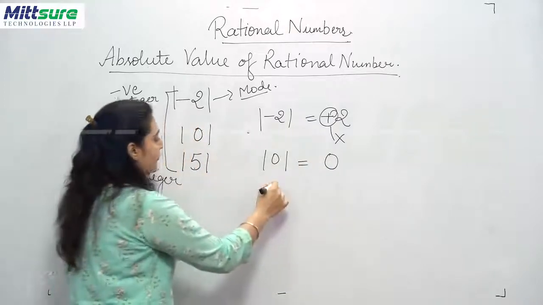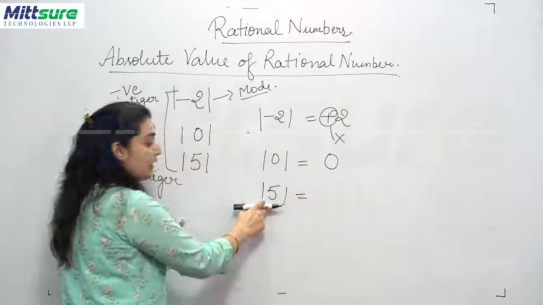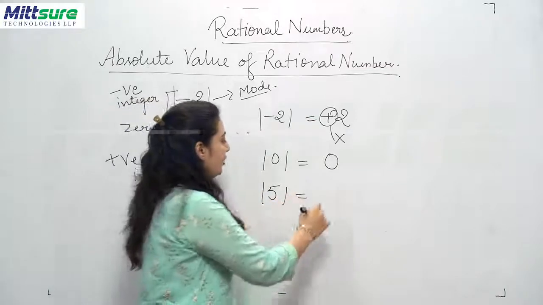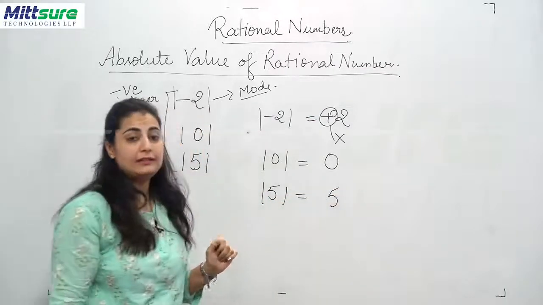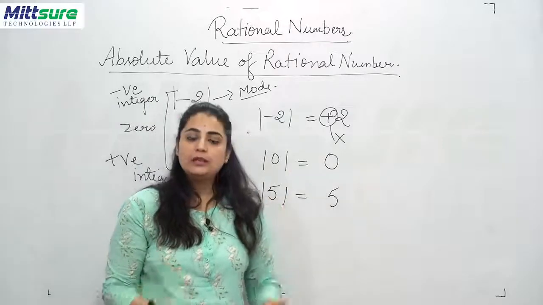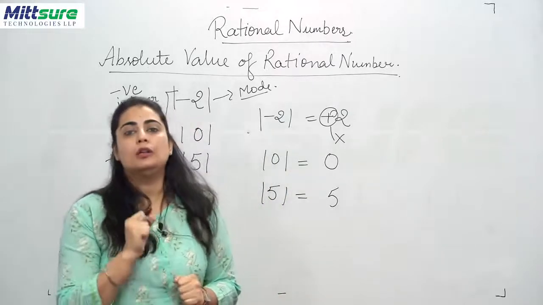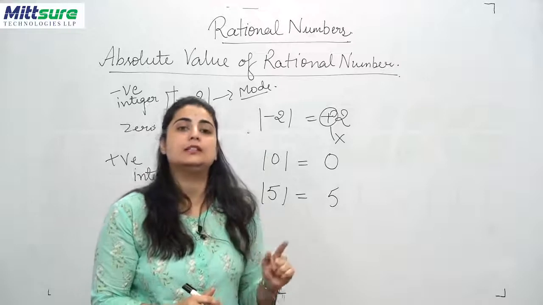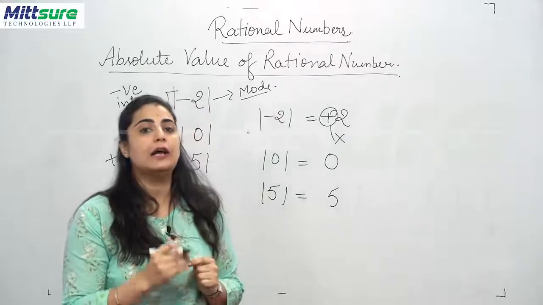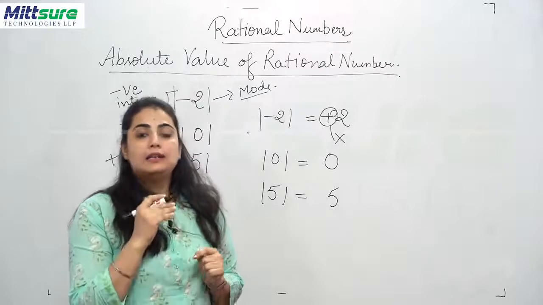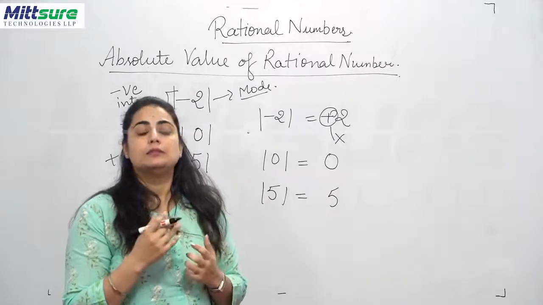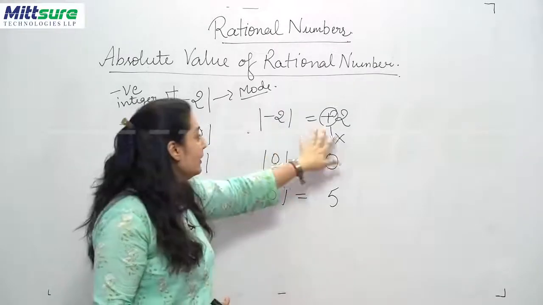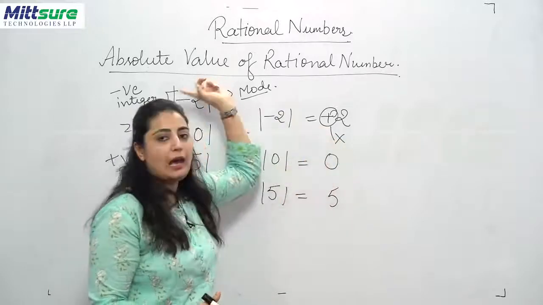When we talk of 0, the value always remains 0 because 0 is itself at the point of neutrality, that means at the middle point where it does not have any positive or negative sign. So automatically the absolute value of 0 comes to be 0 only, right? Now when we talk of mode 5, clear? 5 is already a positive number, so it will also be converted to its positive value only, regardless of the sign. So absolute value means converting the number into the magnitude term only. We do not consider what sign was assigned to that number. We only take into consideration the numerical value, the magnitude of the number.